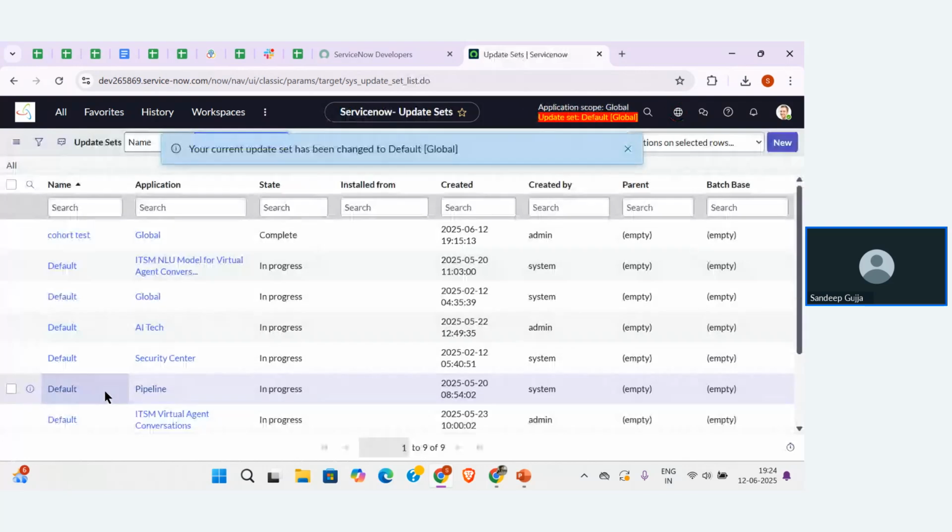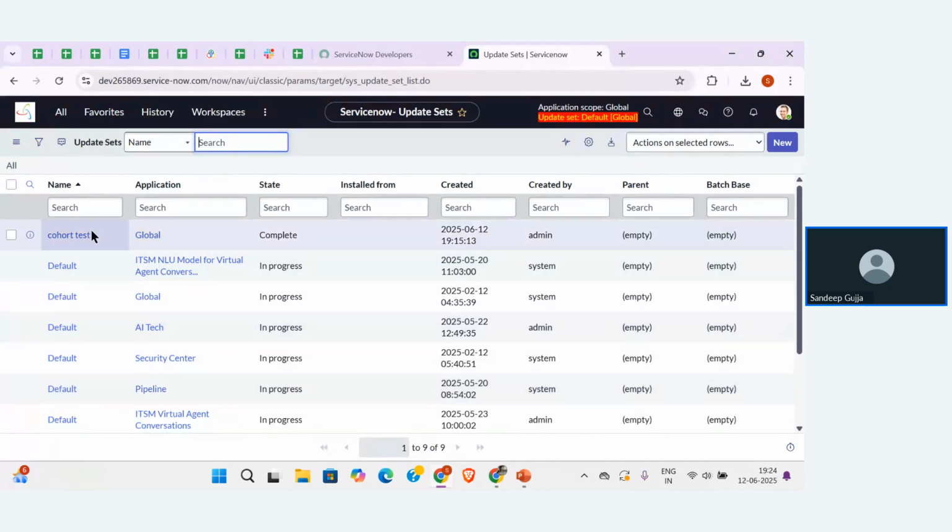So I'm moving my state from in progress to complete. Then in the application picker, we changed it to the default global one, and whatever configuration I have stored in global, so the test update set is complete. Now I'm not going to open that and not going to click on export to XML file.